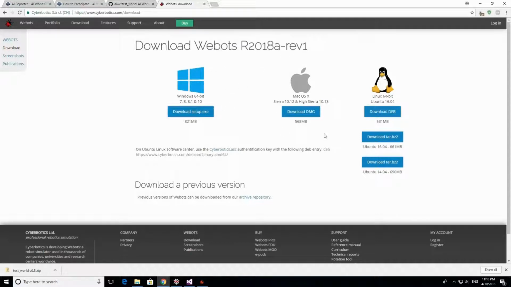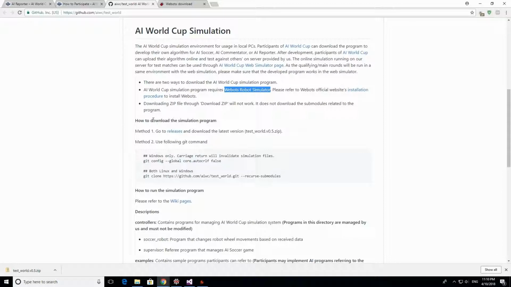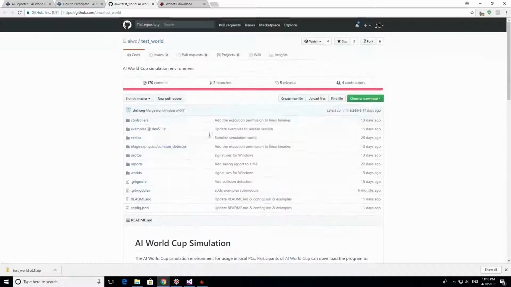for Windows or for Mac, for Linux. You can choose which one. So you download Webots, and then you can go back to download the AI World Cup simulator program. How can you download that? Here you have the instructions, but the easiest way to do that is going to the release page. You can click here or come here to the release page.